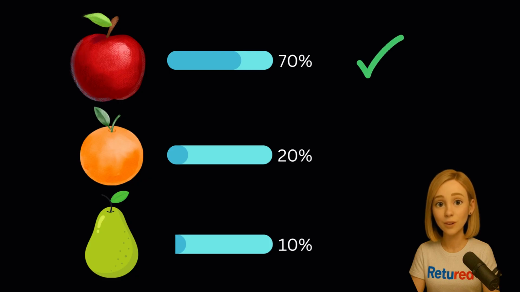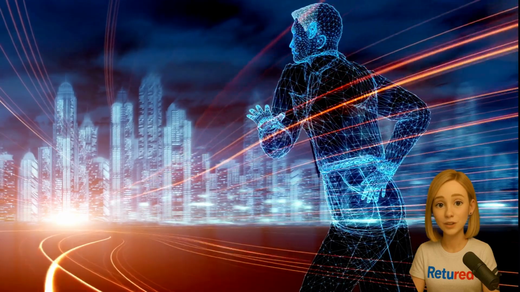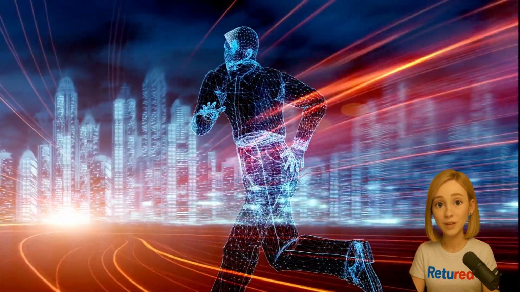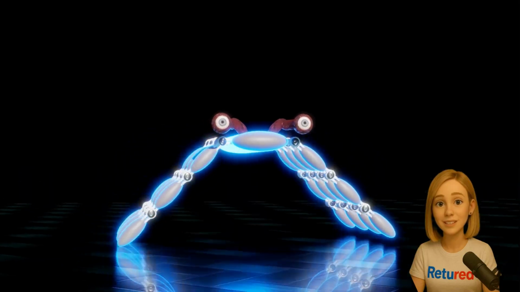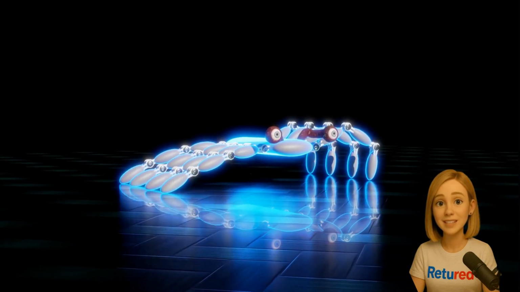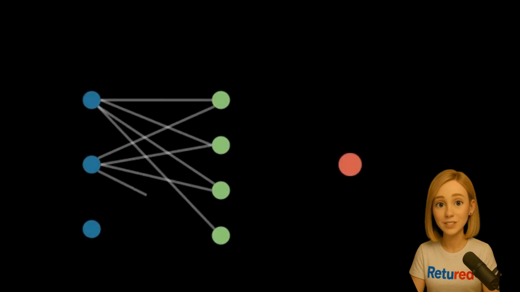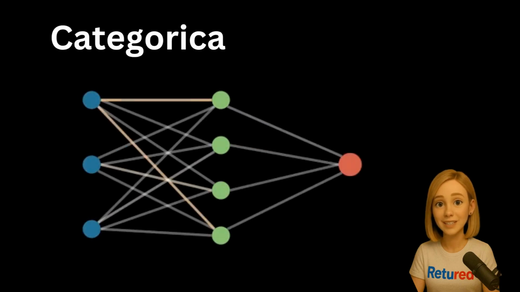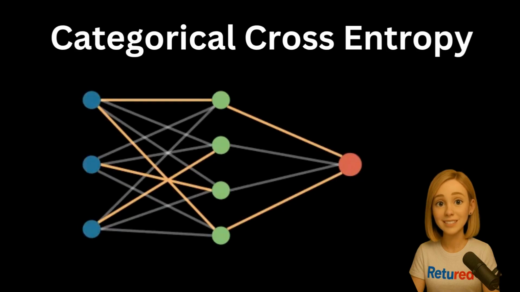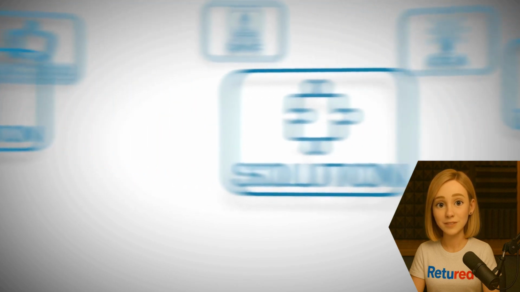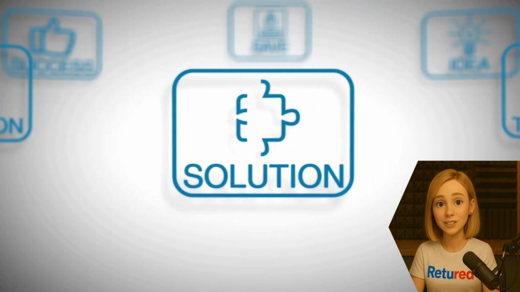But how do you give it a score? How do you create a system that encourages it to be even more confident next time without just guessing wildly? This is the exact challenge that AI models face every single moment. The answer lies in a beautiful piece of mathematics called categorical cross-entropy. It's the engine behind image classifiers, the heart of the large language models you interact with daily. And today we're going to understand it from the ground up. And more importantly, we'll explore what happens when this powerful engine runs into trouble and the clever solutions engineers have designed to fix it. Let's get started.